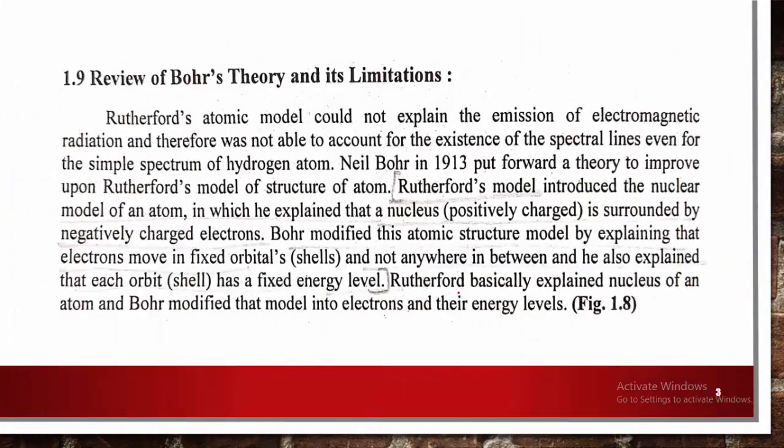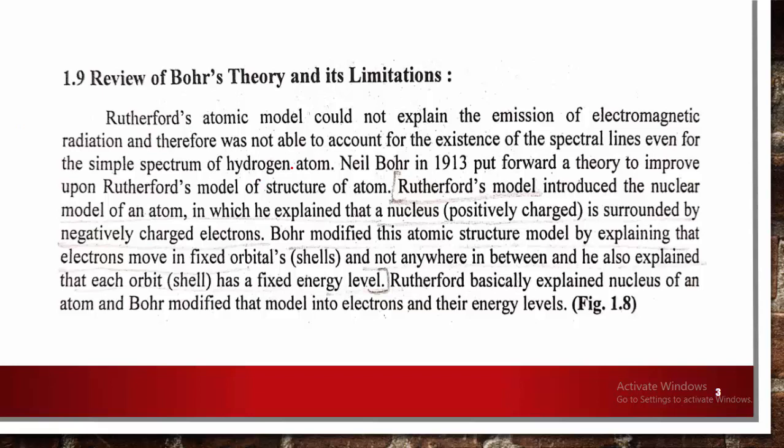Now first, as we know, when the structure of the atom was predicted, initially Rutherford's atomic model could not explain the emission of electromagnetic radiations. Therefore, it was not able to account for the existence of spectral lines, even for the simple spectrum of the hydrogen atom.